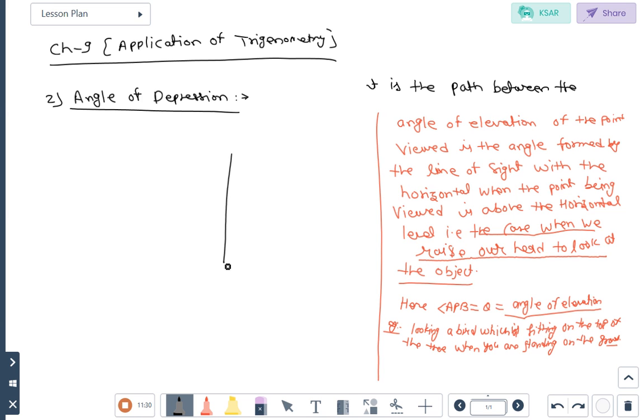Here the position of the object and observer will interchange. Here we will put the observer and at that point is the object.